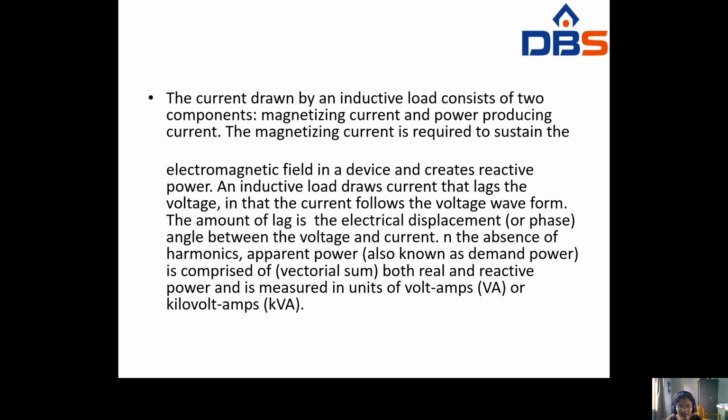The current drawn by an inductive load consists of two components: magnetizing current and power producing current. The magnetizing current is required to sustain the electromagnetic field in a device. So we are using the magnetizing current to sustain the electromagnetic field.